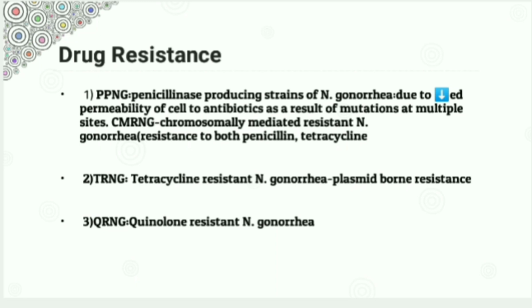Another one is QRNG, quinolone resistant Neisseria gonorrhoeae. I already told you that third generation cephalosporins are the drug of choice. Sometimes strains will show reduced susceptibility due to altered penicillin binding protein 2.